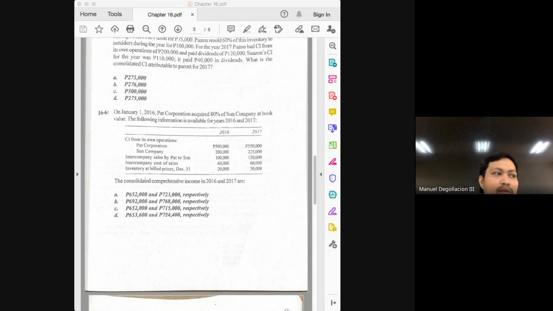Proceed to 2017. How much was the consolidated income in 2017? 768,000. What do we have to do? Deduct the share of the NCI in the adjusted income of the subsidiary. How much is the NCI again? 20%. How much is the adjusted income of the subsidiary? 225,000. How much is 20% of 225? 45,000. What do we do with the 45,000? Deduct it from 768,000. How much is 768,000 minus 45,000?